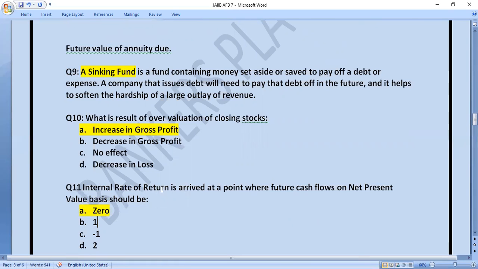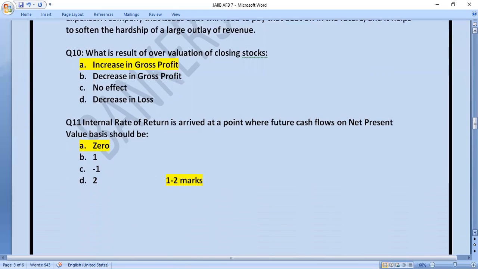Internal rate of return is arrived at a point where future cash flows on net present value should be 0. So questions are asked from internal rate of return also. 1 to 2 marks is there from internal rate of return. So be very thorough with this internal rate of return so that you can score the marks from this topic. Let's move to next question.